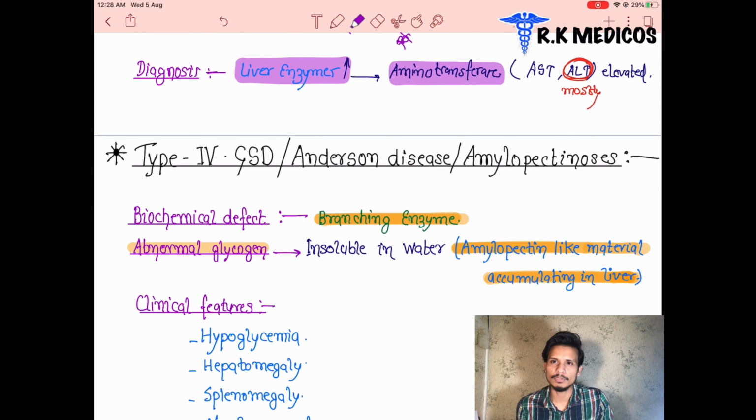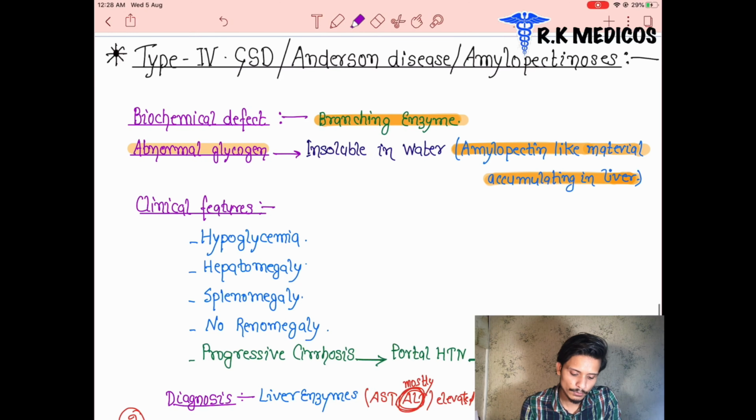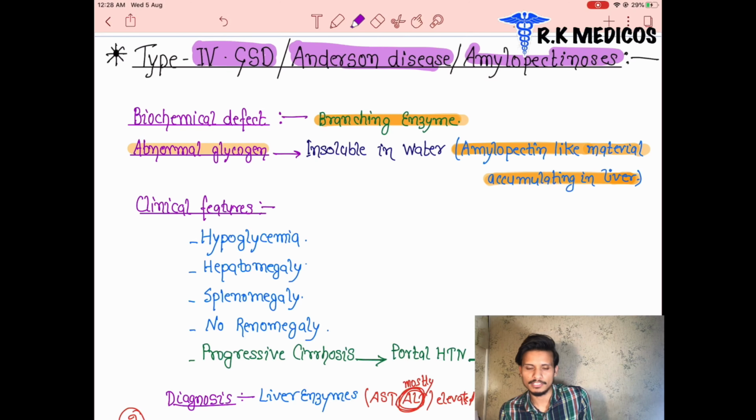Now you know types 1, 3, 4, 6. Now we are going to type 4 glycogen storage disorder. Another name for it is Anderson's disease, and another name of Anderson's disease is amylopectinosis. These are the same disease, type 4 glycogen storage disorder in the liver.